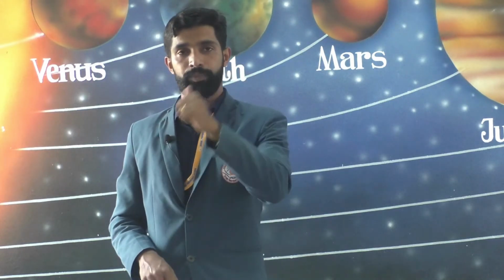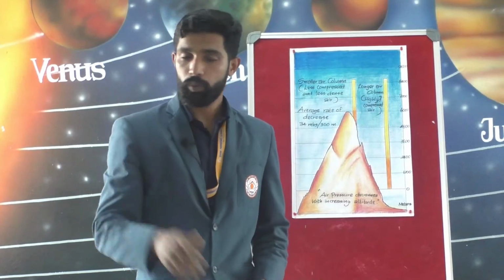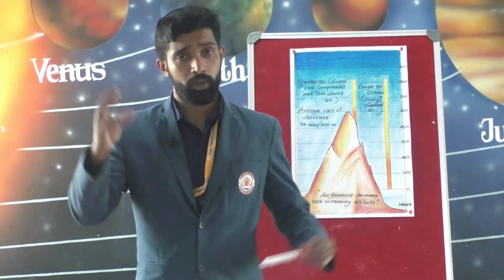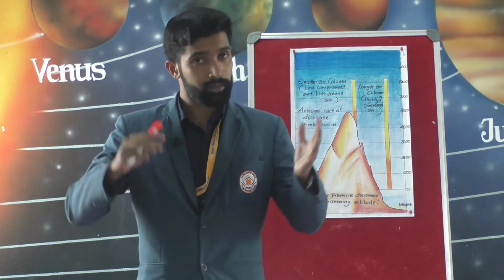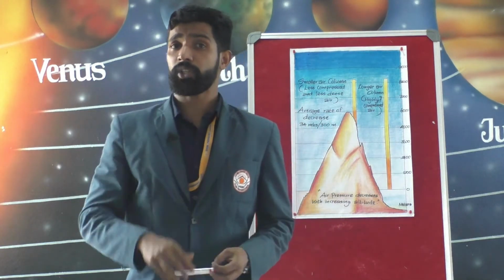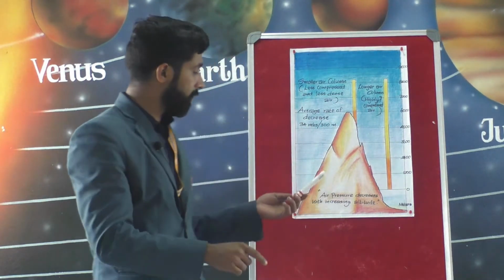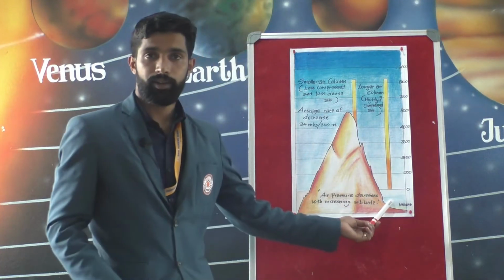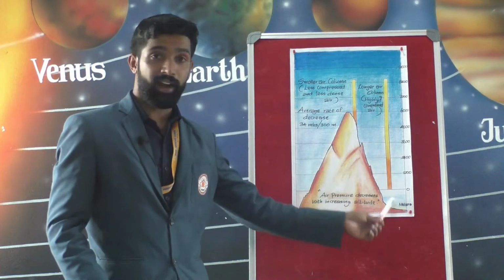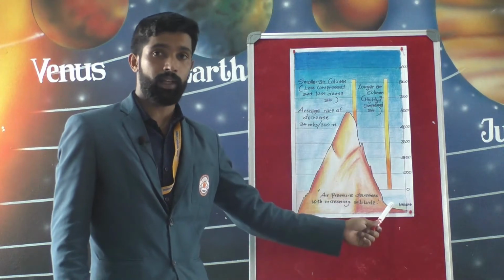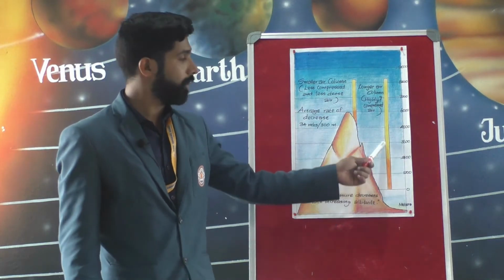Okay, let's see the first one, altitude. What is altitude, and how does it affect the pressure? Air pressure is the highest at sea level and decreases with altitude.